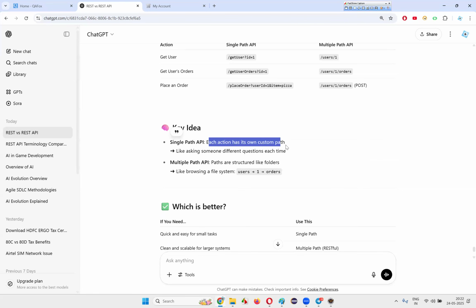Single path: each action has its own custom path, like asking someone different questions each time. Multiple paths are structured like folders, like browsing a file system.